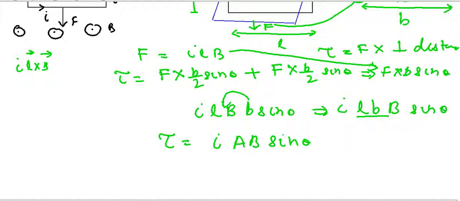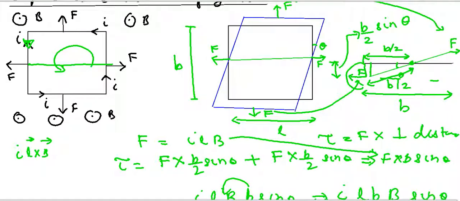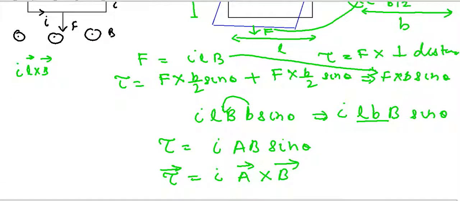and in vector terms, torque is a vector. Torque is equal to I into A cross B, where A is the area vector. Area vector is given by the normal to this area. In the next video I will tell you the method of how to find the direction of the area vector.